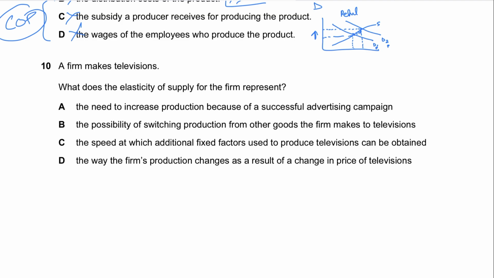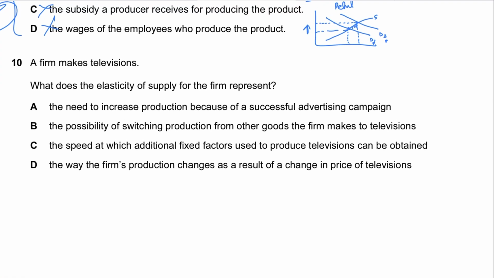And I'll teach you later on as well how to solve these. This is a question that you shouldn't be solving immediately because it requires a lot of answer options to go through, right? So there's a high chance that you might end up selecting the wrong answer. If this is a question that is a bit technical, then you probably should be doing it at the end. So, a firm makes televisions. What does elasticity of supply for the firm represent?